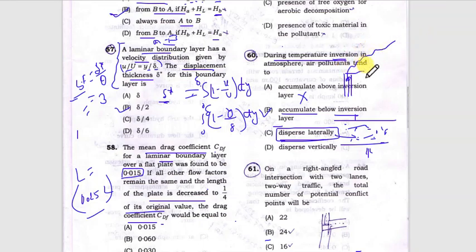This condition is called fanning condition. So in this condition our smoke will not be able to move up, it will disperse laterally. So this is also an inversion condition whenever very high inversion happens. So the question is, during temperature inversion in atmosphere, air pollutant tends to accumulate below the inversion line. In this case there is no movement. In disperse laterally movement will happen, but it will happen laterally, not either upward or downward.